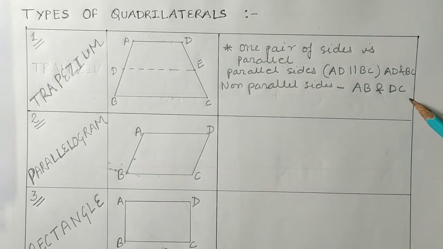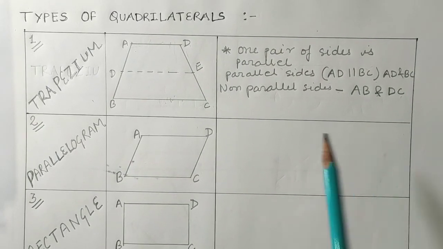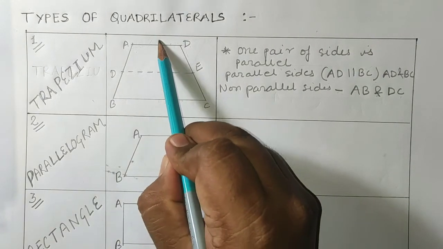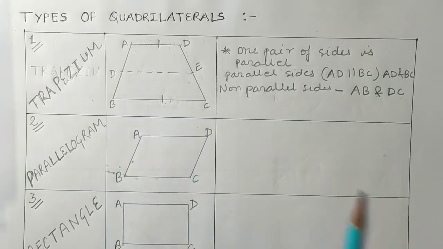So the parallel sides are AD and BC, and the non-parallel sides are AB and CD.